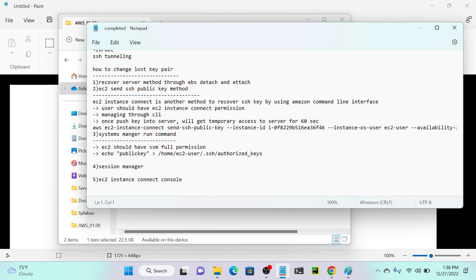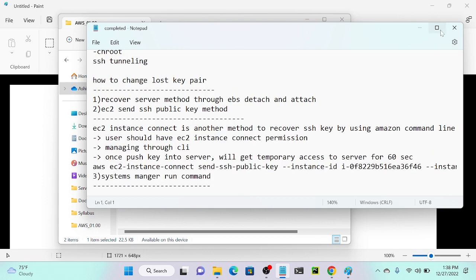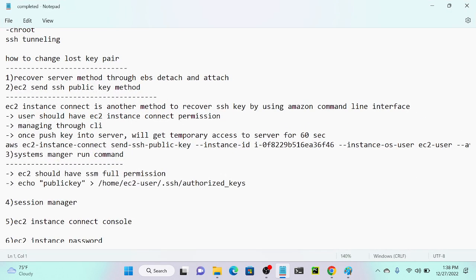The method is to recover SSH key by using Amazon command line interface. So first prerequisite or point, you can just write it down: user should have EC2 Instance Connect permission. If you want to use this method, first the user should have this permission, EC2 Instance Connect. You can go to policy, and in the policy you will be able to find the same permission over there.